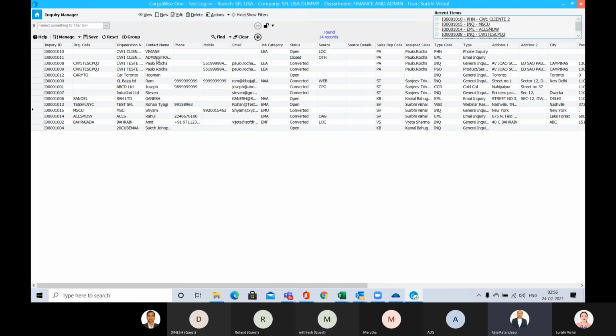So whenever you require any document, you can just go to the organization. When I create an organization, you can get all the documents and attach them in that particular organization's eDocs. Like in the shipment and custom clearance, all the custom clearance documents should be attached in the custom clearance. All the forwarding documents like invoice, packing list, everything should be attached in the shipment document. The MBL and all copies should be attached in the master document. So all the master related documents should be in the master. Customer related documents should be in the customer. Sales related documents should be in the sales. Like this, you can do.